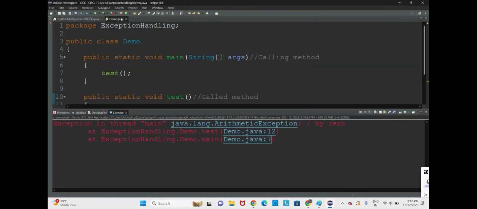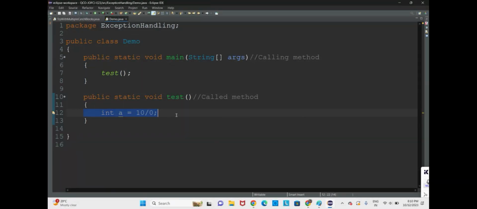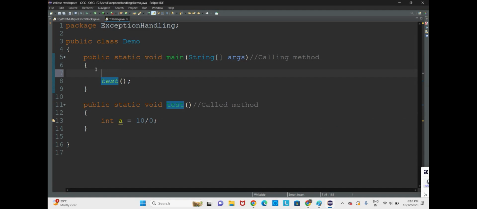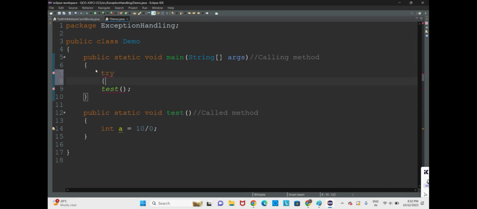Now how to solve this? Very easy. You can see the exception is not handled here, and control is coming back here. How to solve the exception object propagation? Very simple. Use try and catch. Use a try block for this test method.